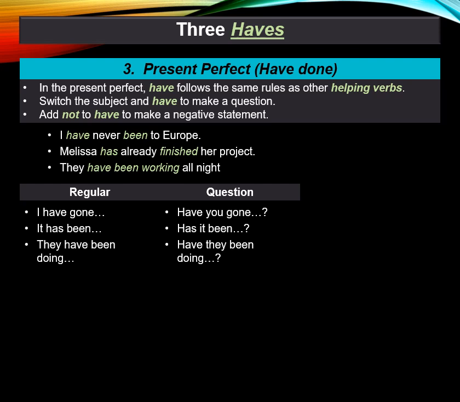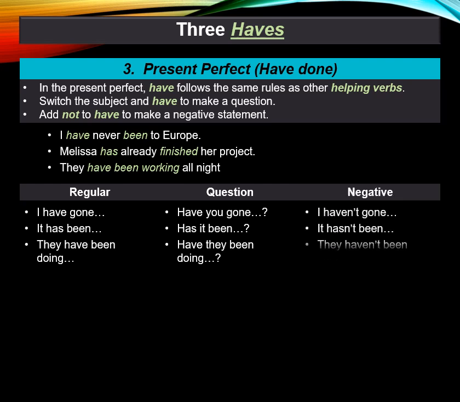The question: have you gone? Switch the subject and helping verb. Has it been? Have they been doing? And the negative, just add not. I haven't gone. It hasn't been. They haven't been going. And that's pretty much it for the three haves. Just remember which form of have you're using.